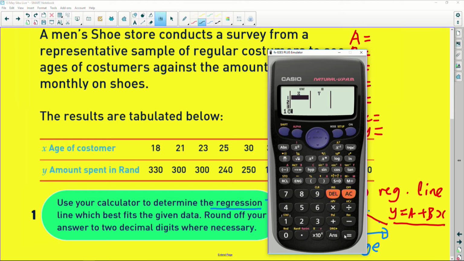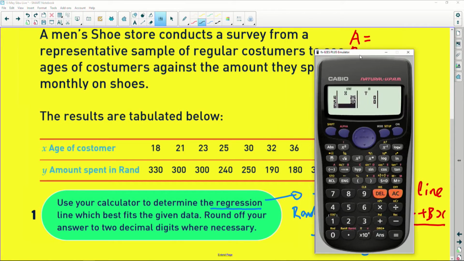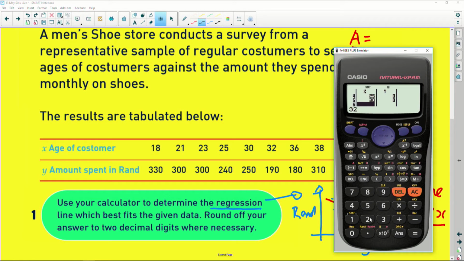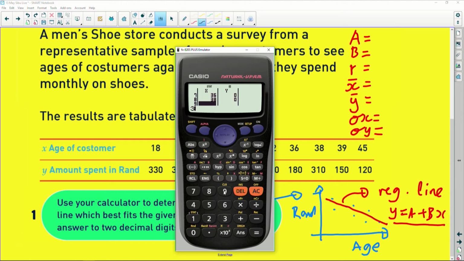So the first number is 18. Enter. And remember, you always press equal to when you want to enter a particular number. The second X value is 21. Don't worry about those zeros you see on the Y column. We're going to go and edit them. The third value is 23. The fourth value is 25. Value number 5 is going to be 30, which I'm inserting now. After 30, there's 32, after 32, there's 36, after 36, there's 38, and after 38, there's 39. The last number there is 45.